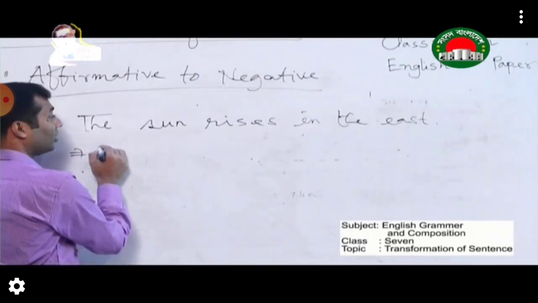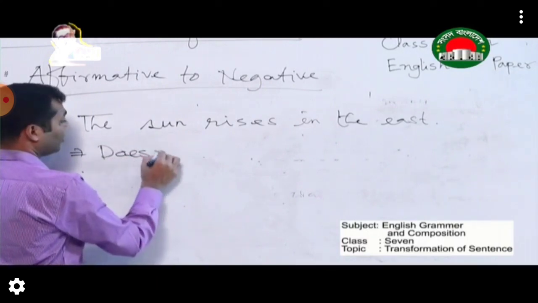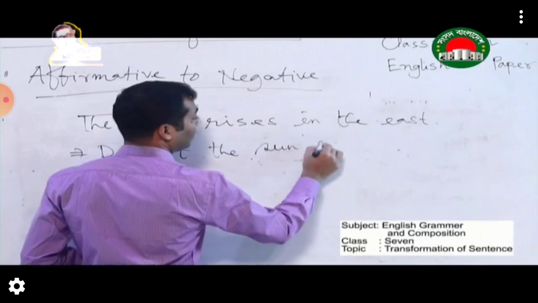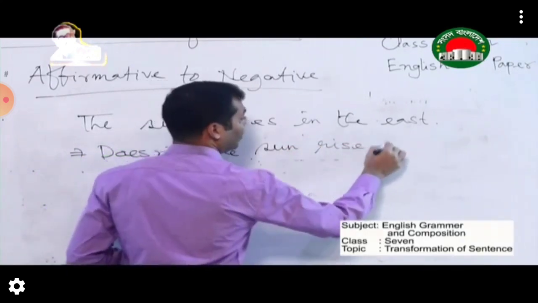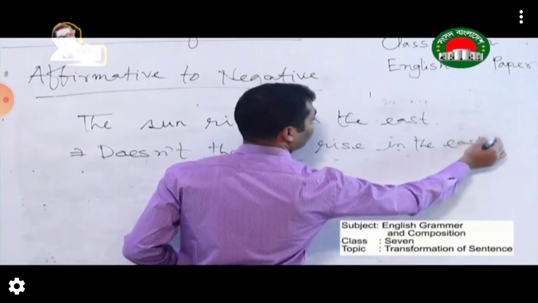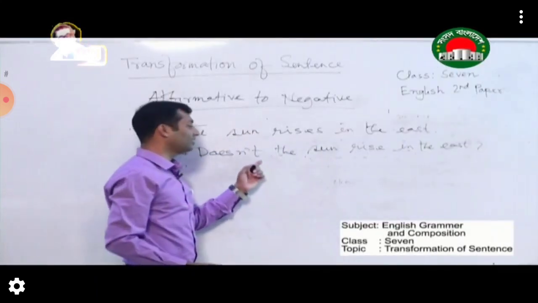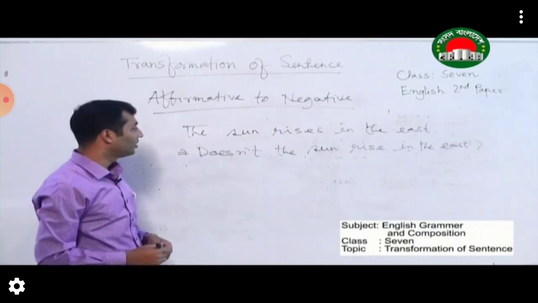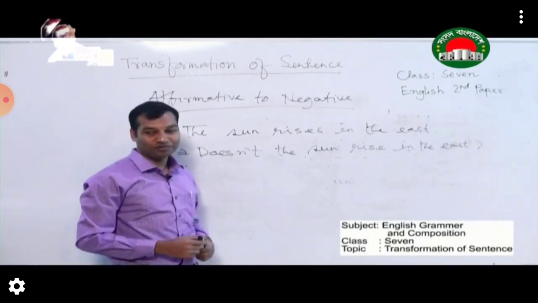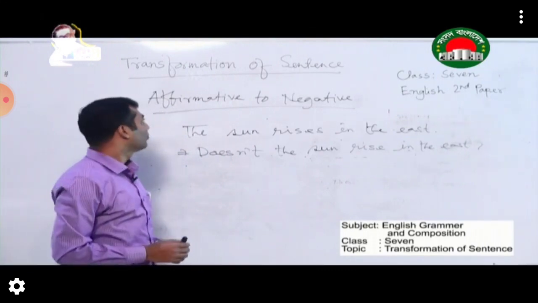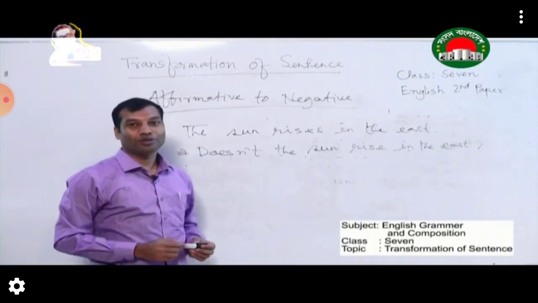For example, doesn't the sun rise in the east? Though you can see this is interrogative, this is an example of negative, as you can see not here. Doesn't the sun rise in the east? So this is all about affirmative to negative.